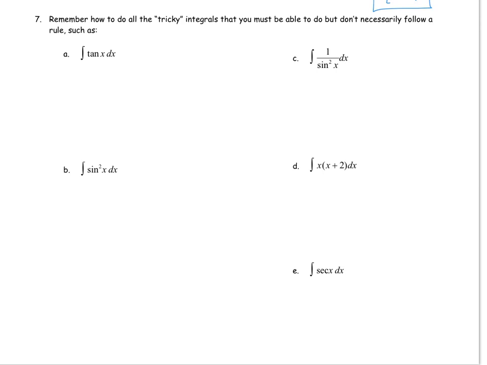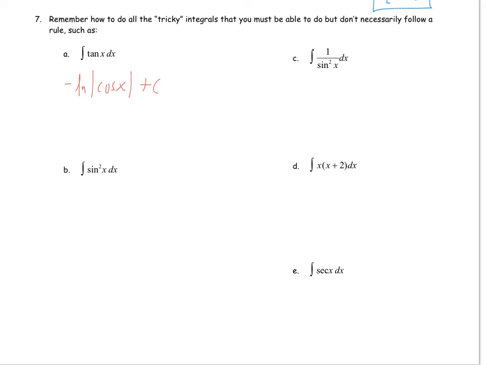Okay, number 7, we already talked about. You could just know the derivative rule for this is negative natural log of the absolute value of cosine of x, and then plus c. Again, that's a little trickier if it's like tangent of 5x, because then I would need a 1/5 out in front, and well, a negative 1/5.